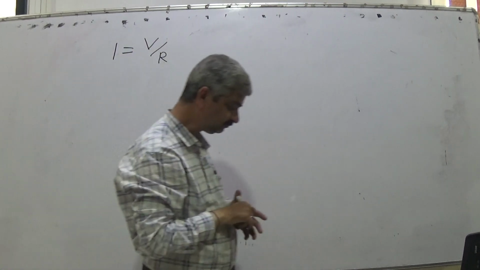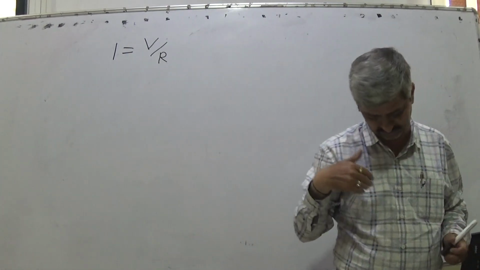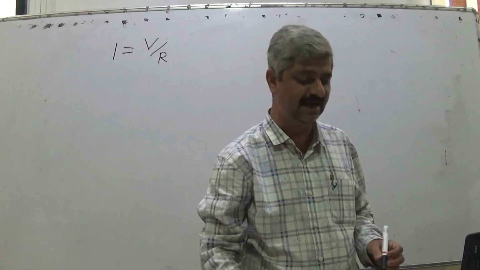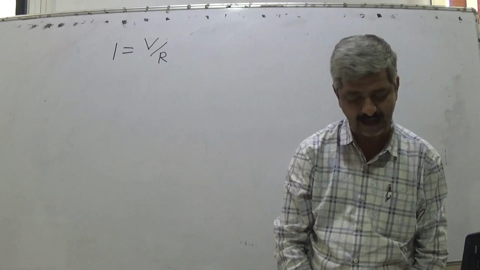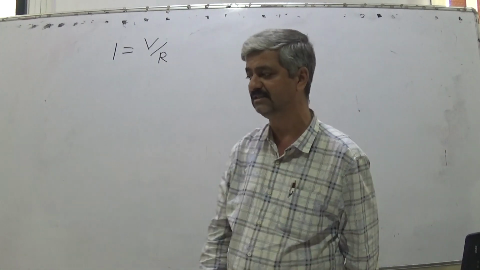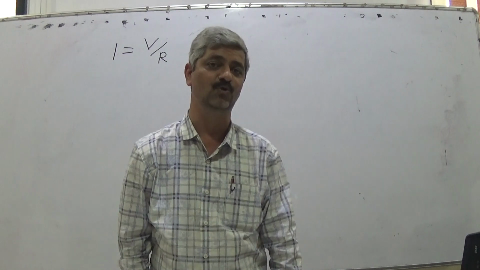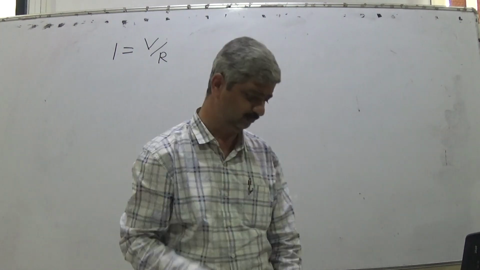Now this voltage at different points, this current at different points, through different paths, all these are real-time quantities. Therefore, even voltage also.